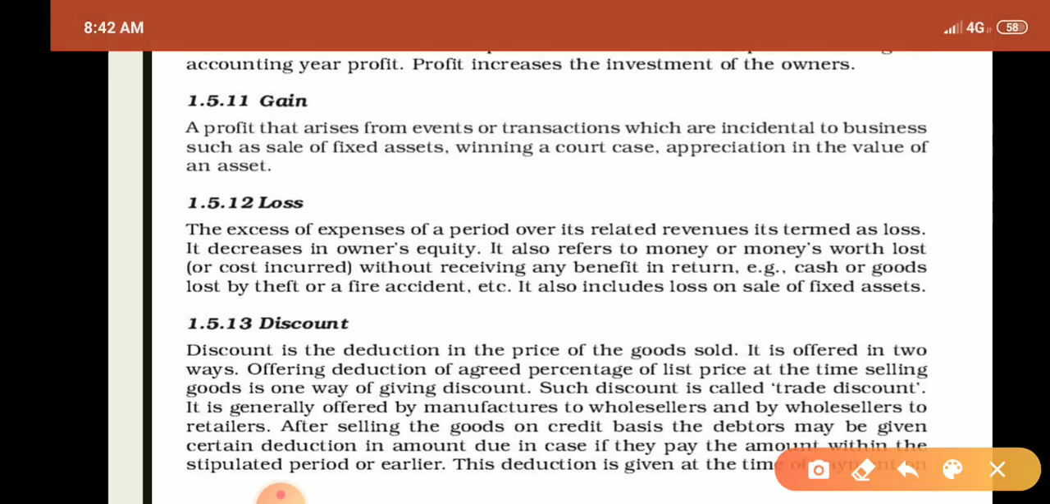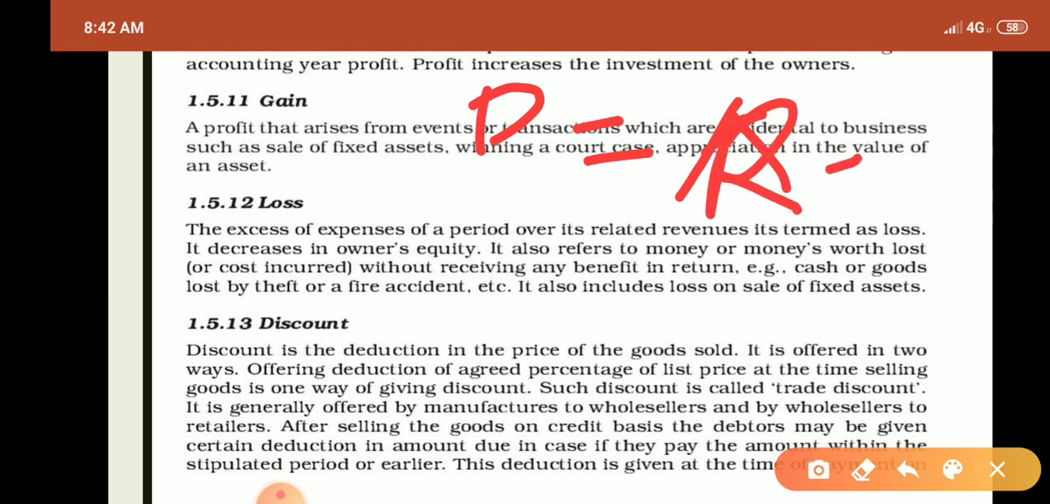Profit means revenue minus expenses. When the revenue is more than the expenses, it is called profit. A profit always increases the investment of the owner.